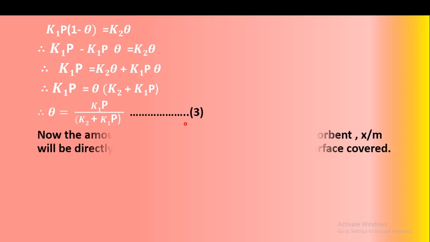Therefore, for the occupied fraction, that is theta, we can write the equation: theta is equal to K1 into P divided by K2 plus K1 into P. This is called equation 3.